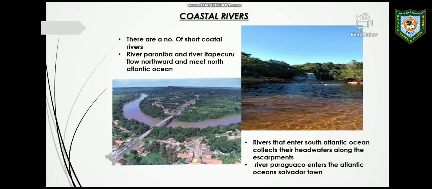Now, coastal rivers. Brazil has a number of short coastal rivers, that is, many small and swift rivers. These rivers have their origin in the Great Escarpment and they flow swiftly in the coastal areas. These rivers are important because they feed the cities and settlements along the coastal plain, and they are important for irrigation in this region. Some of these rivers are the Pranhita and the Itapecuru, flowing northward to meet the North Atlantic Ocean.